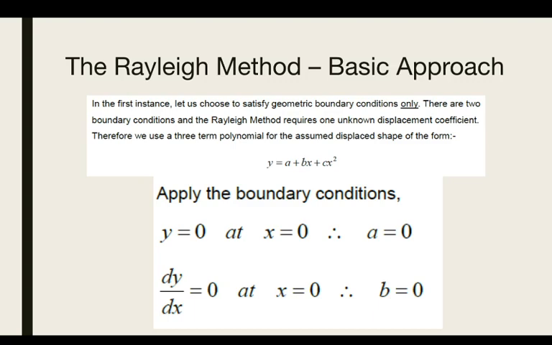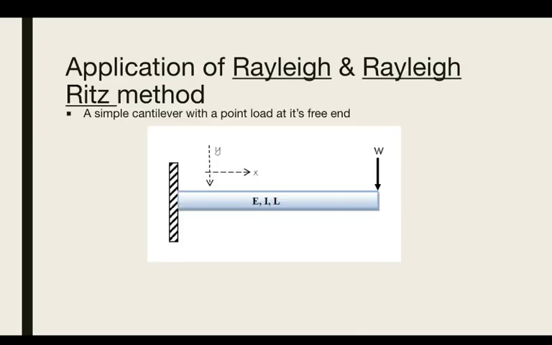So you get the equation y which will be equal to a plus bx plus cx squared. Now if you apply the boundary conditions to this cantilever beam, you will notice that the displacement y will be 0 at x equals 0, because the beam is fixed at the end.